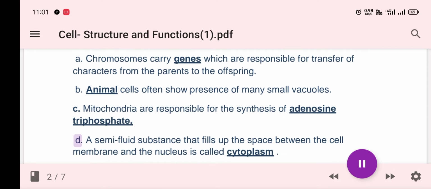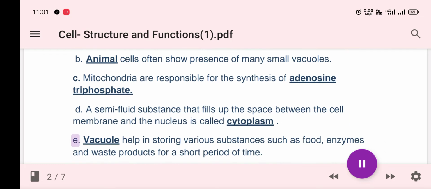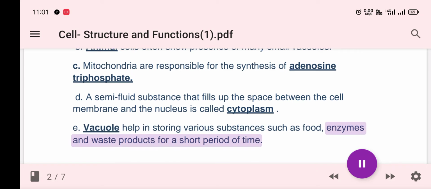D. A semi-fluid substance that fills up the space between the cell membrane and the nucleus is called cytoplasm. E. Vacuoles help in storing various substances such as food, enzymes and waste products for a short period of time.